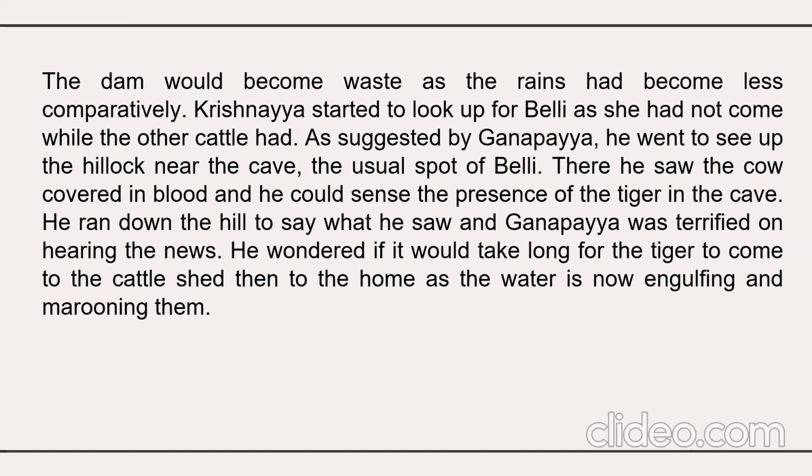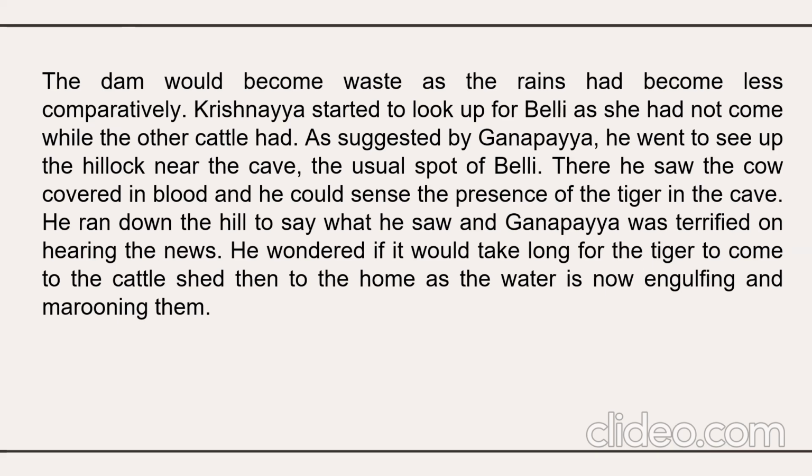Krishnaya started to look out for Beli, the cow, as she had not come, while the other cattle had already come. As suggested by Ganpaya, he went to see up the hillock near the cave, the usual spot, the place of Beli. There he saw the cow covered in blood, and he could sense the presence of the tiger in the cave.